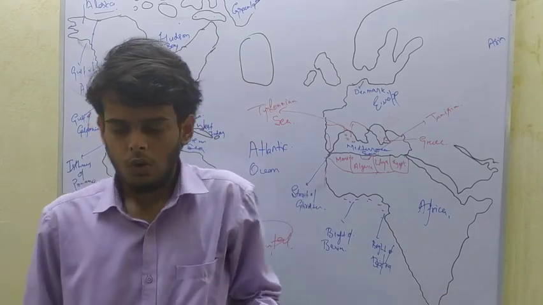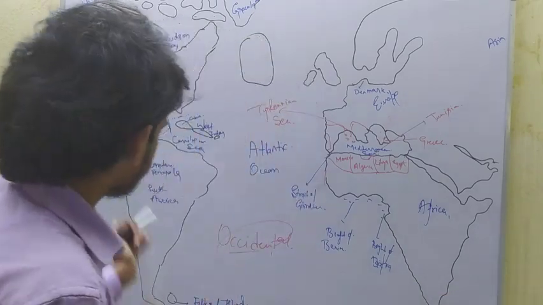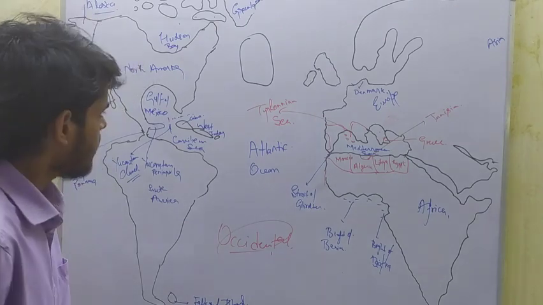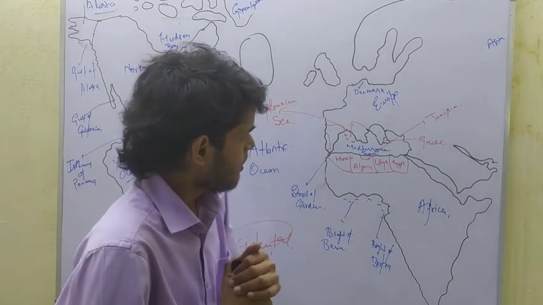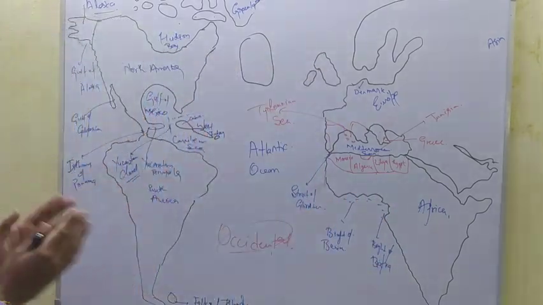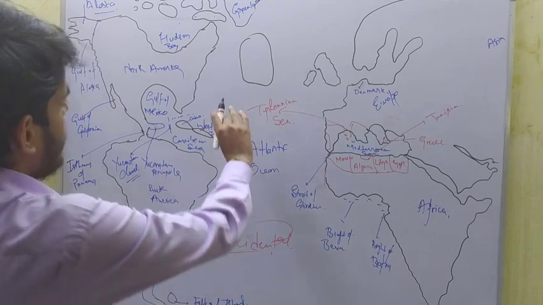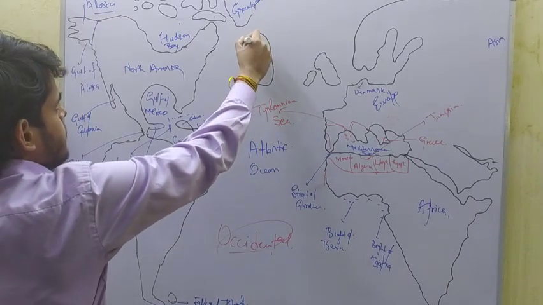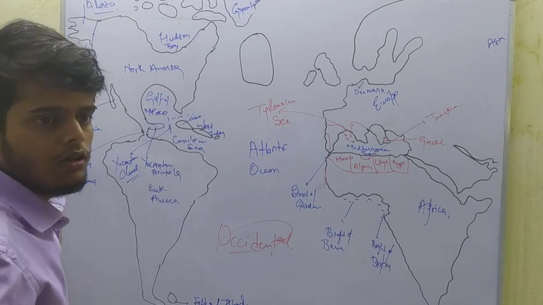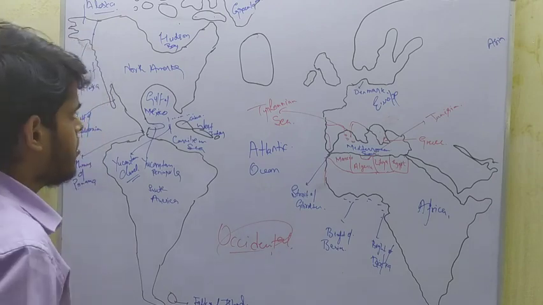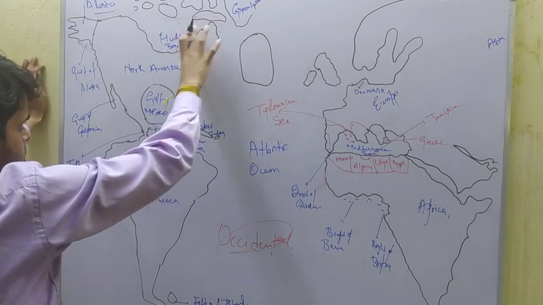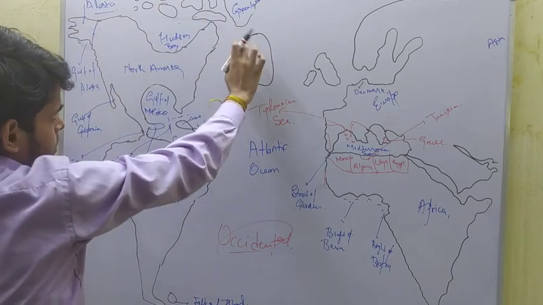So the economic liberalization was forced upon us, and we moved towards becoming a more capitalist economy on the tracks of the United States of America.